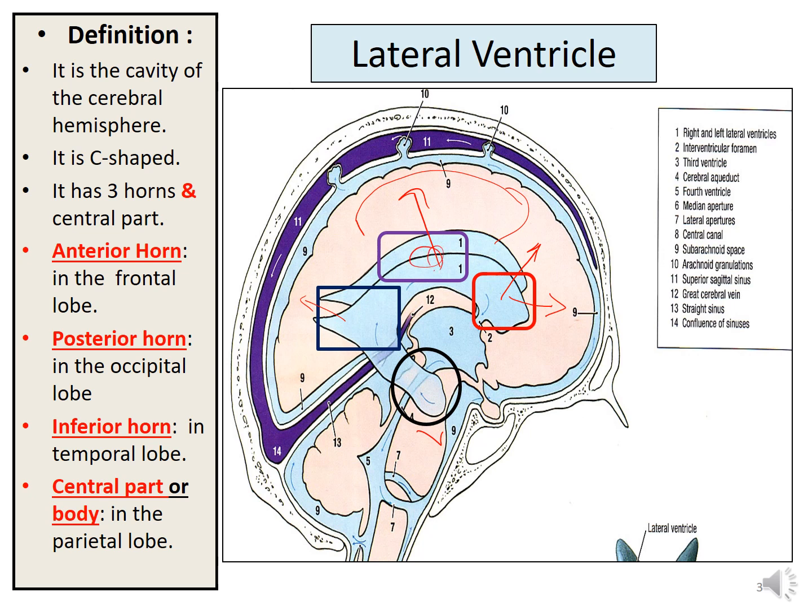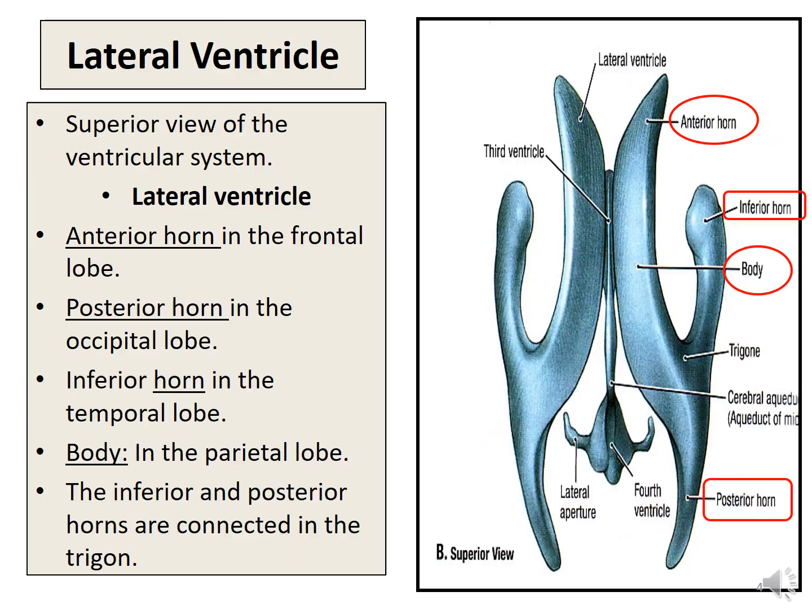This is the central part, or the body, of the lateral ventricle. So the lateral ventricle is a C-shaped structure, and it has a body and three horns: anterior, posterior and inferior horn.